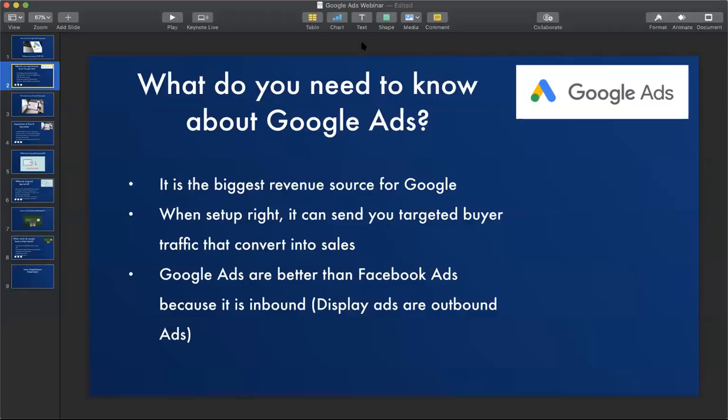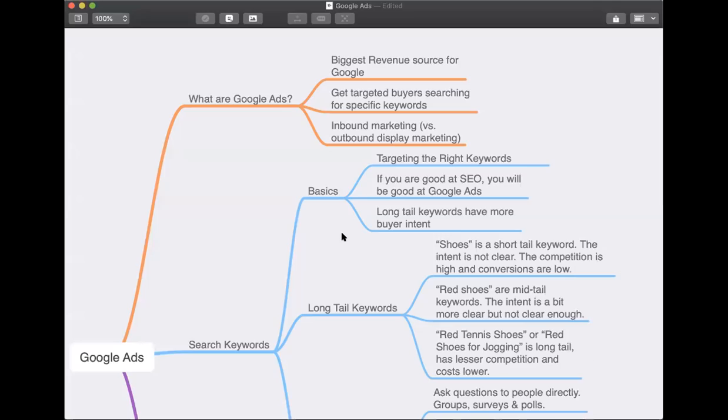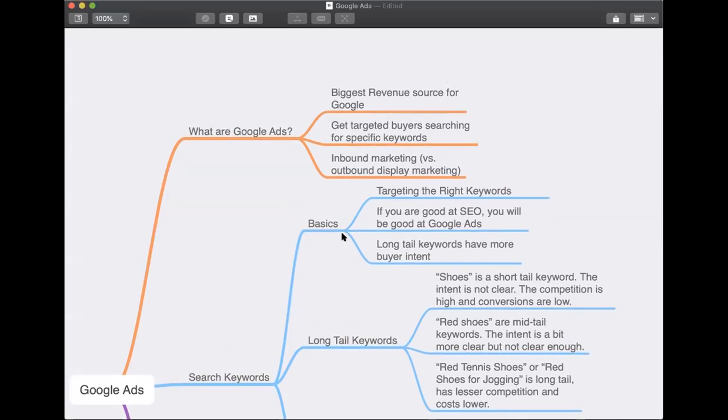I'm going to share a mind map that I have created, and I will also share this mind map with you. So you don't need to take notes. Instead, I will share the PDF of this mind map where you will have a very clear idea about this entire topic: inbound marketing versus outbound display marketing.